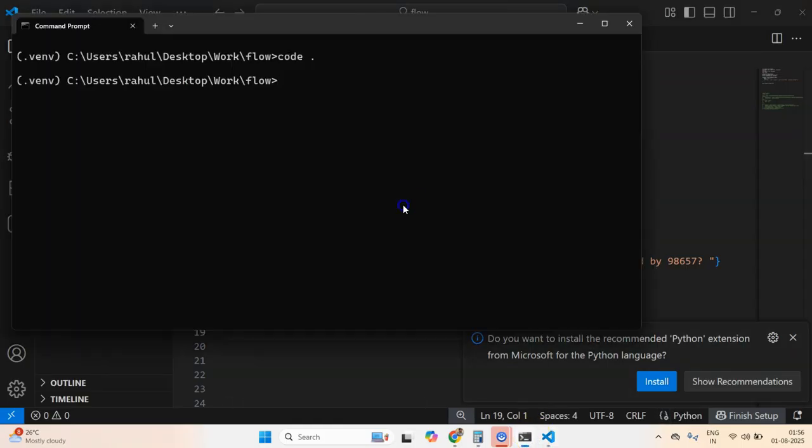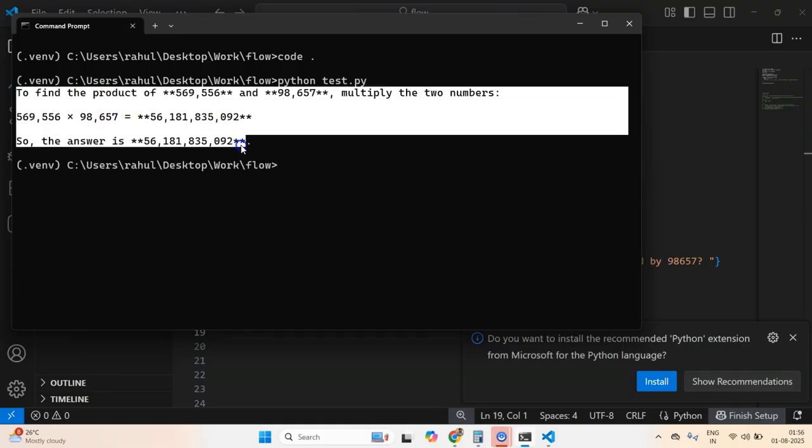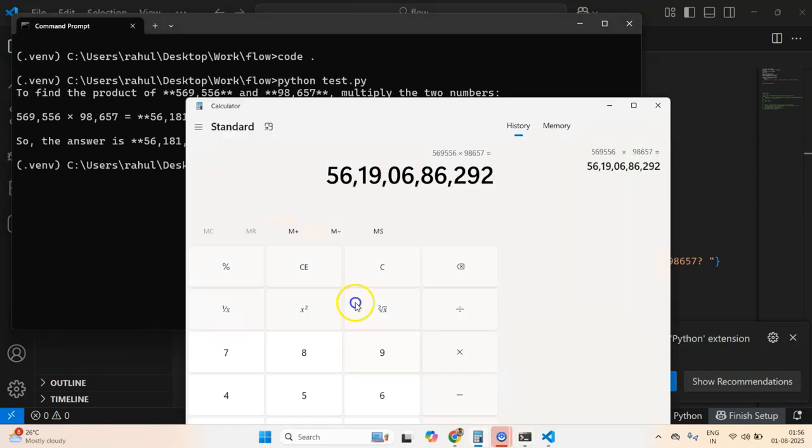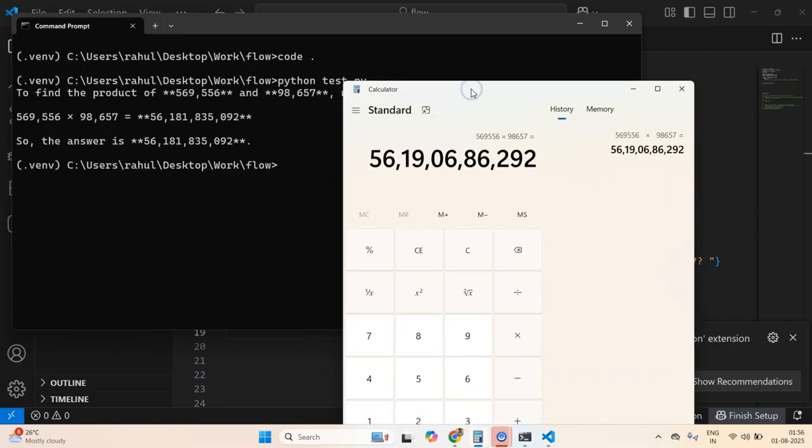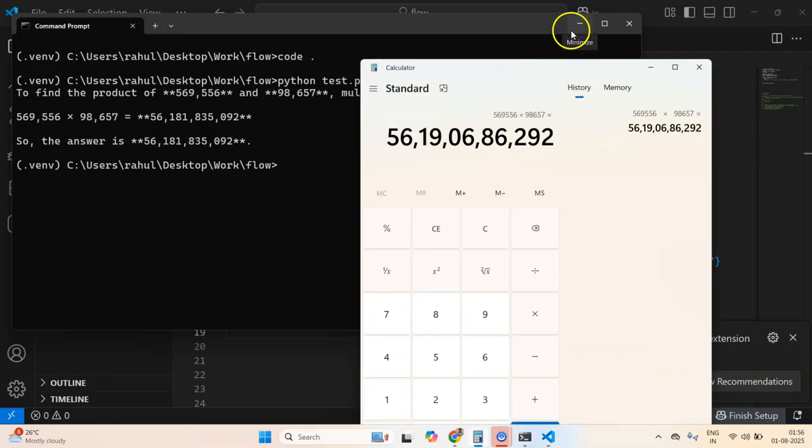Now let's test it out. Python test.py. Let's wait for a couple more seconds. Yeah, so this is the calculation that it is doing. Now let's compare it with the calculation that we did. Notice here that it is getting very close, but it's not exactly right. The reason for this is that it knows how to do rough multiplication, but the exact execution is not built into these models.